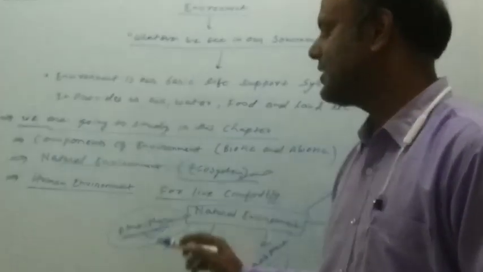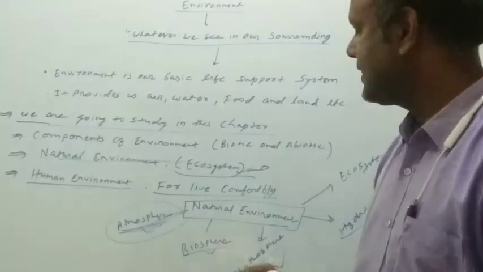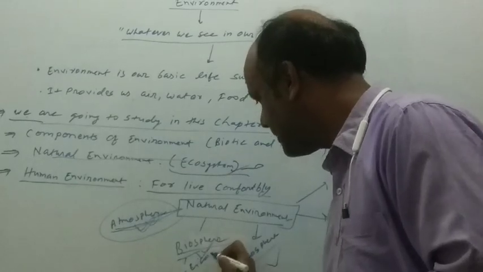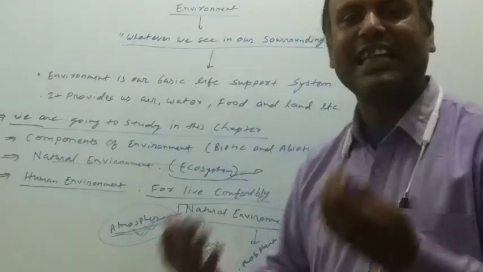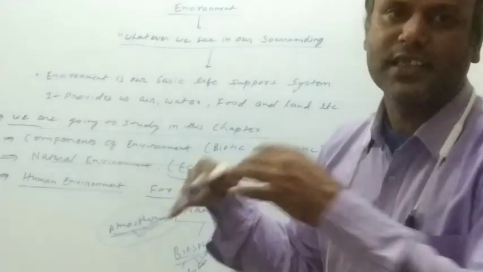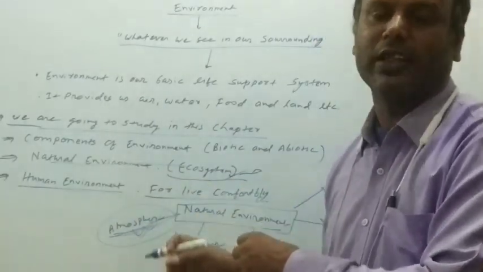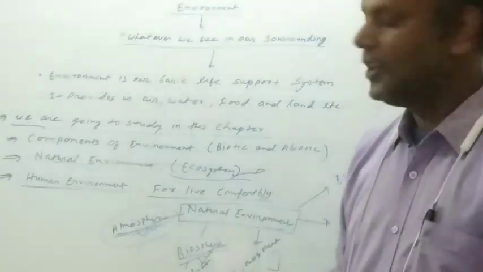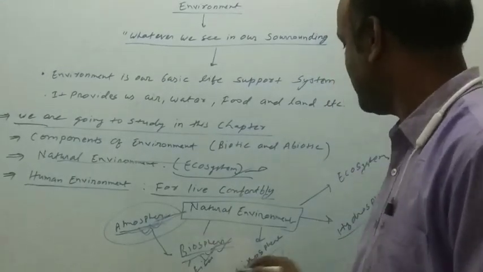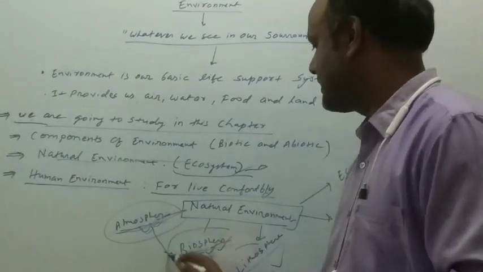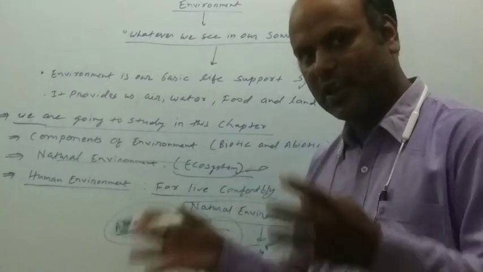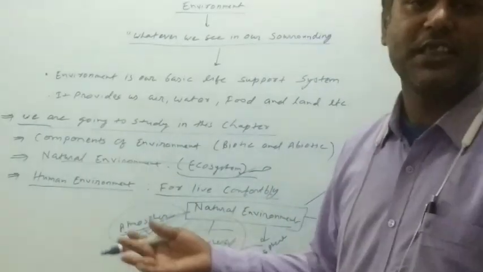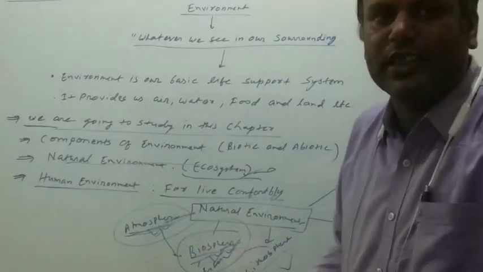And the second is called biosphere. Bio means life. The sphere which contains life. For example, all living organisms, from microorganisms to the big living organisms, they are all surviving over there, where the atmosphere, lithosphere, and hydrosphere are present. They are called biosphere, that means sphere of life. It contains plants, animals, microorganisms, etc.